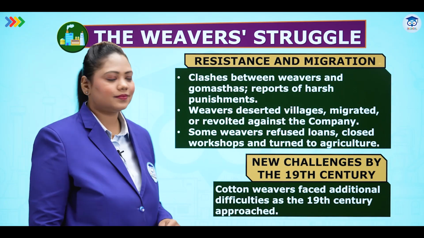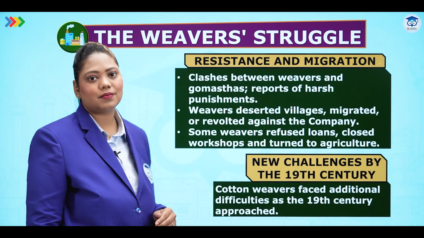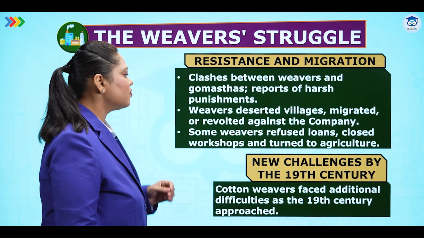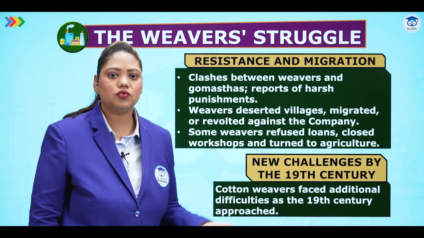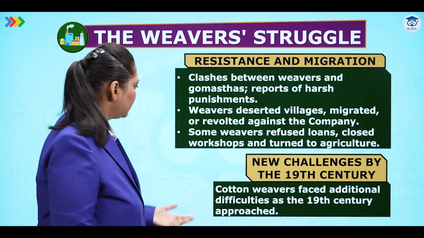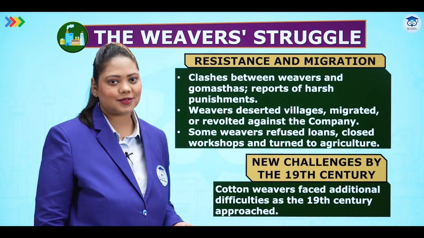Resistance and migration. Clashes between weavers and gomastas. Reports of harsh punishments. Weavers deserted villages, migrated or revolted against the company. They only had two choices. Either stay in their home place and revolt or leave the village. Some weavers refused loans, closed workshops and turned to agriculture.